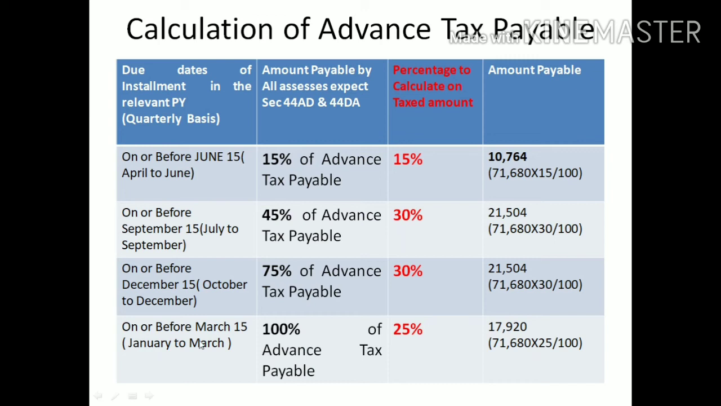Next, the fourth quarter, which has the due date on or before March 15th. This consists of 3 months: January, February, March.